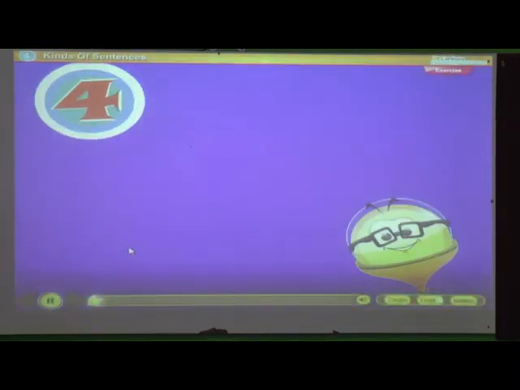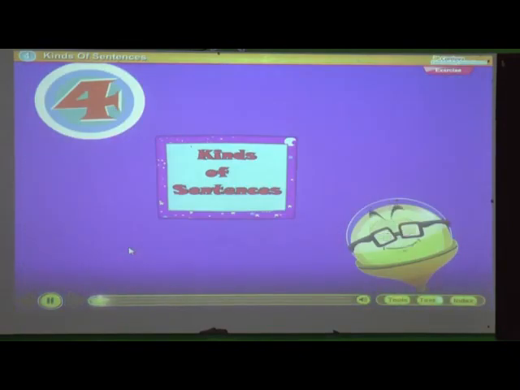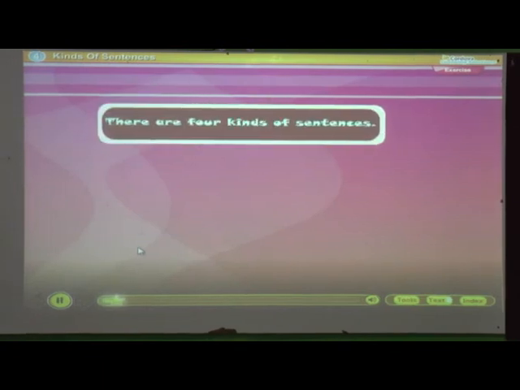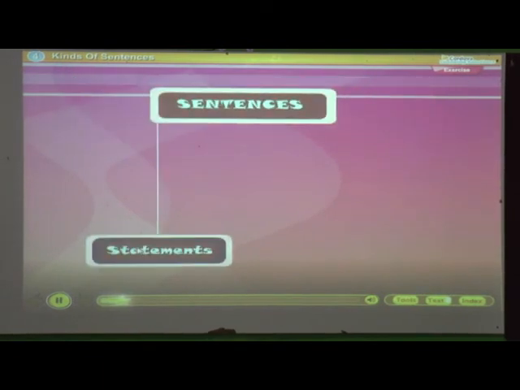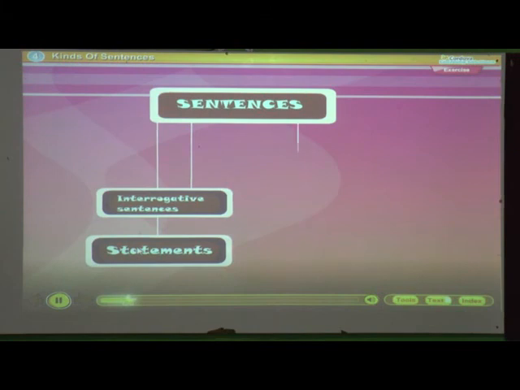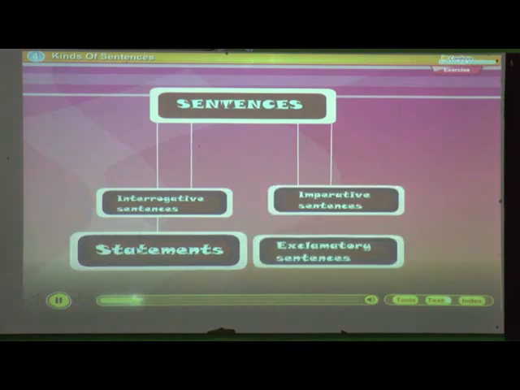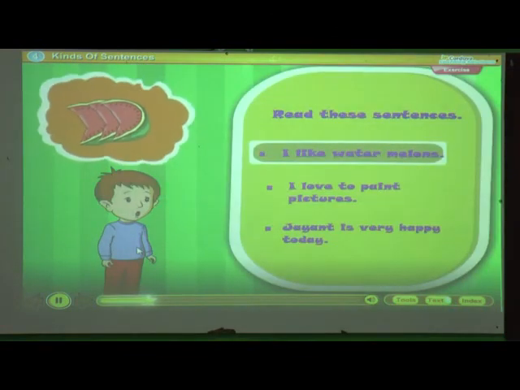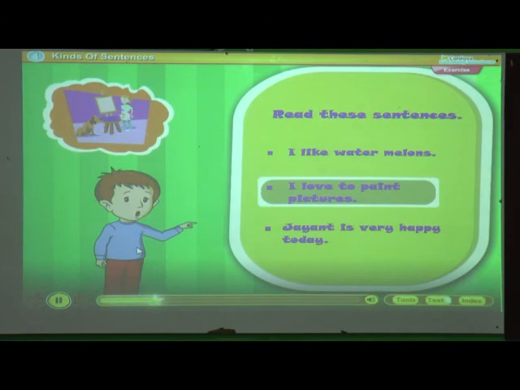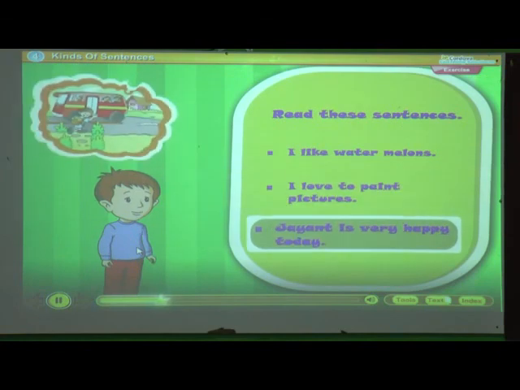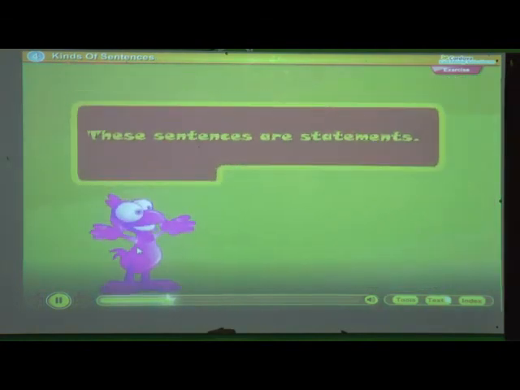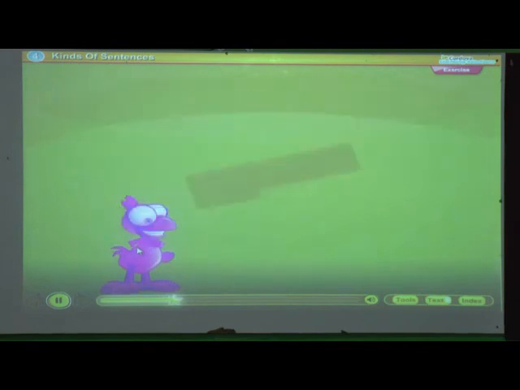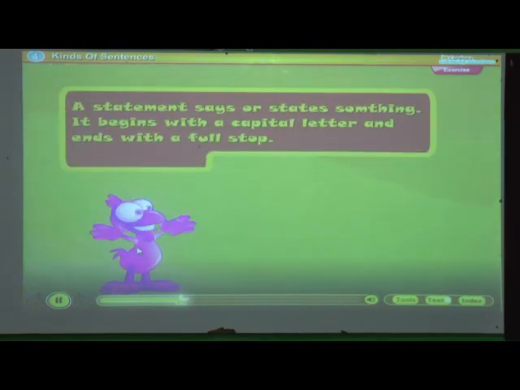Chapter 4. Kinds of sentences. There are 4 kinds of sentences: statements, interrogative sentences, imperative sentences, exclamatory sentences. Read these sentences. I like watermelons. I love to paint pictures. Jayant is very happy today. These sentences are statements. A statement says or states something. It begins with a capital letter and ends with a full stop.